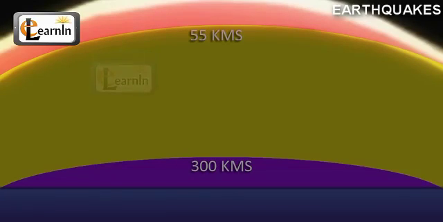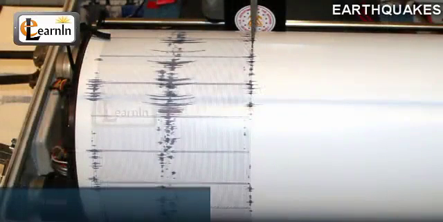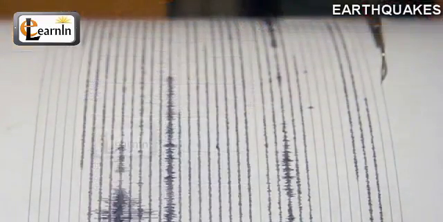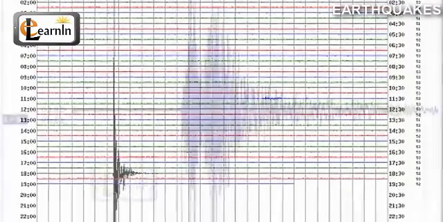To measure the magnitude of the earthquakes, a Richter scale is used. The point scale is arranged in such a way that each of the units on the scale is equivalent to 30 times the energy released by the previous unit. While a magnitude of 2 is seldom felt, a magnitude of